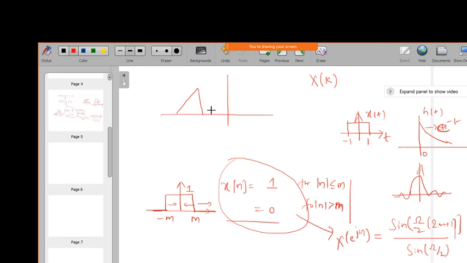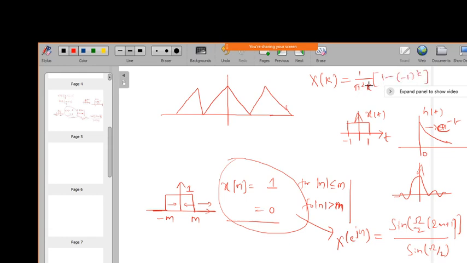Okay, so this triangular pulse whatever we have shown, we have found out the Fourier series coefficients, which is given by 1 by pi square k, into 1 minus minus 1 power k.